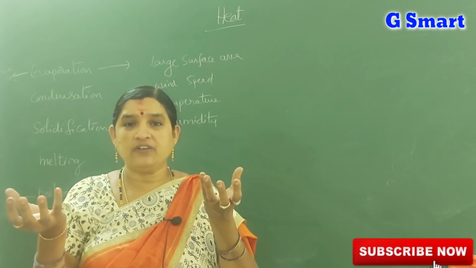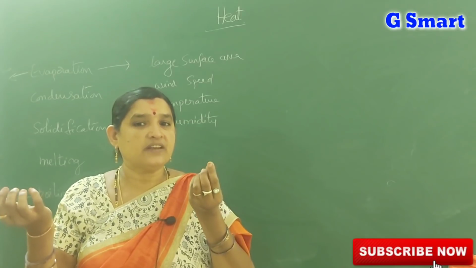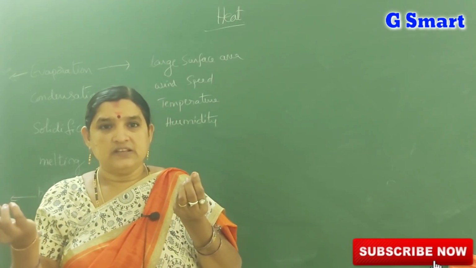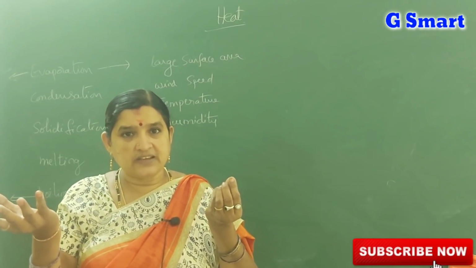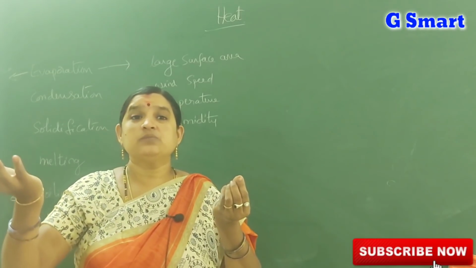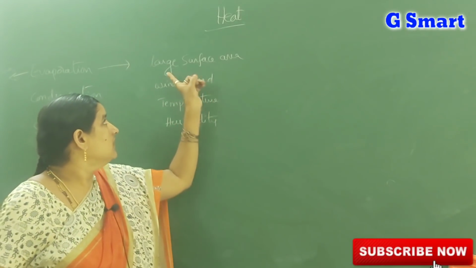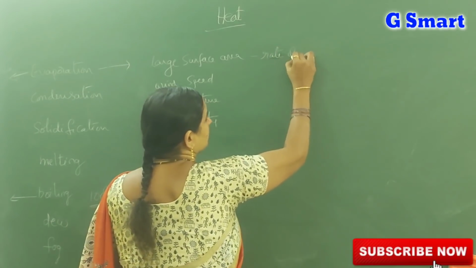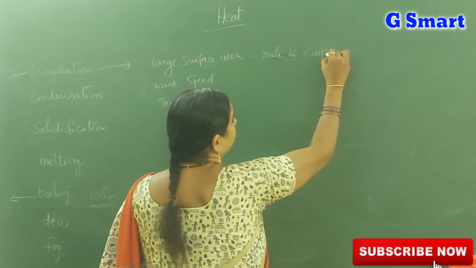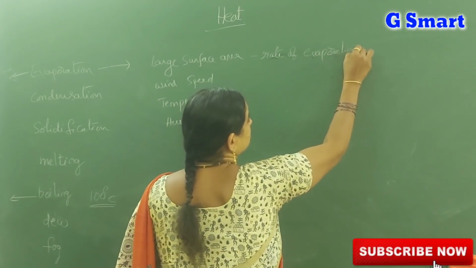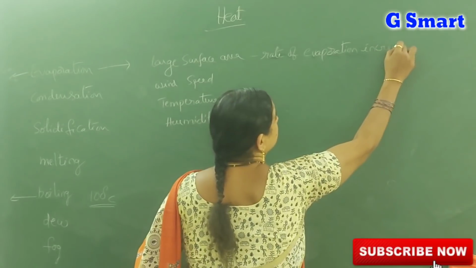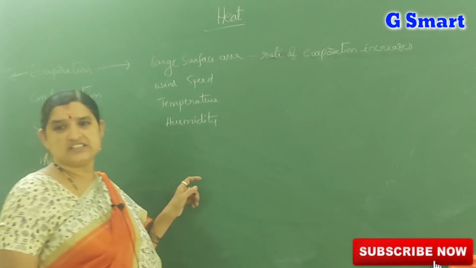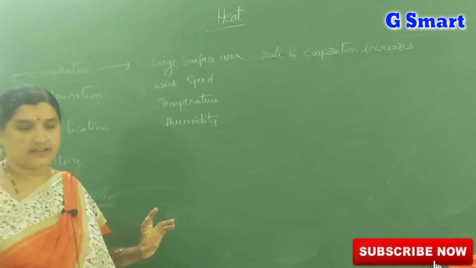One has a wider surface and the other has less surface. The one with more surface area has more evaporation. Rate of evaporation increases with large surface area.